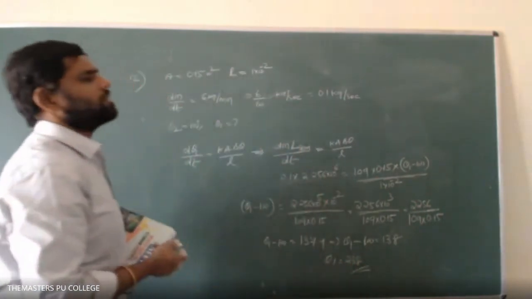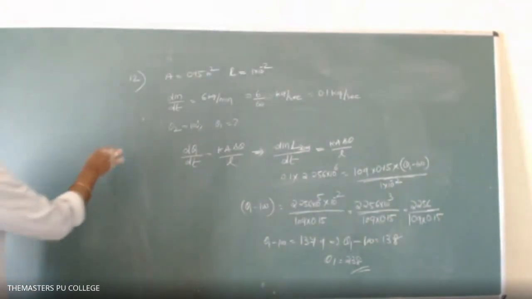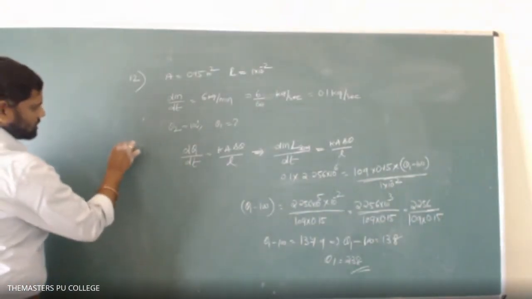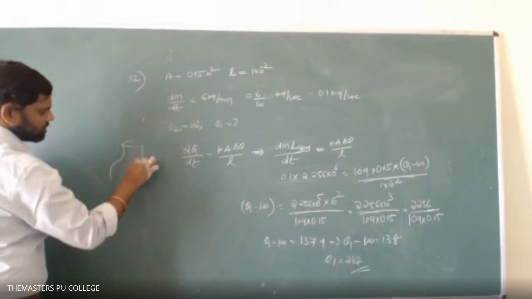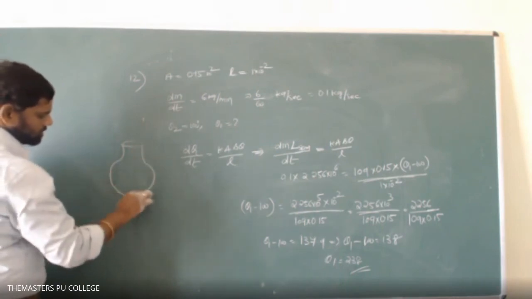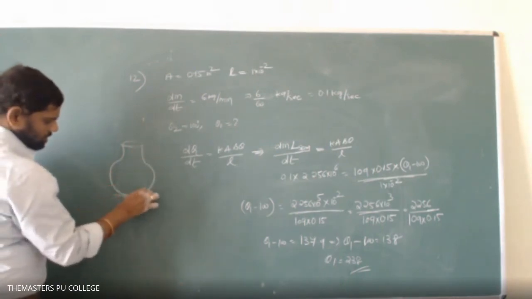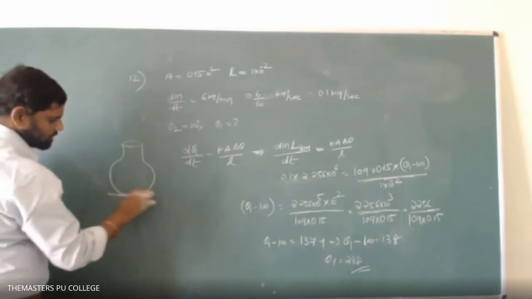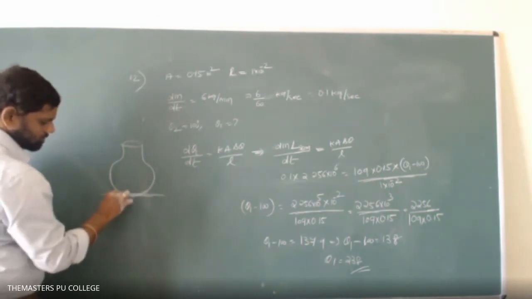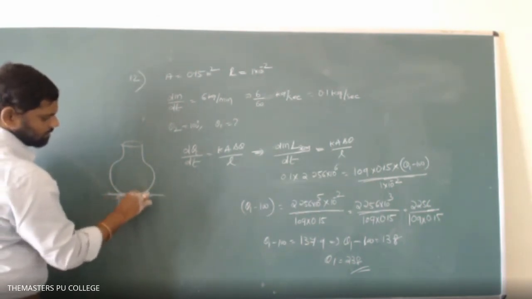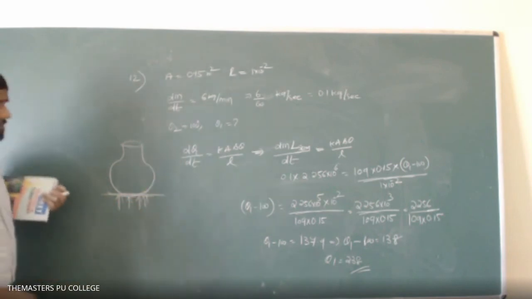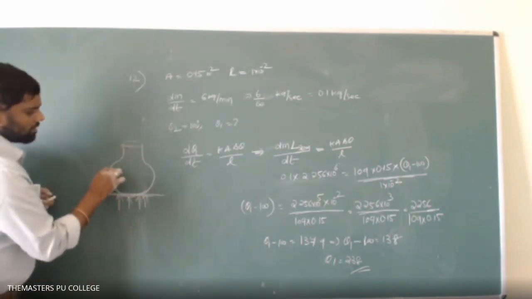So once observe this carefully what they have given. This is the brass boiler, which was placed on a gas stove. Understand this problem first. So here water is there.